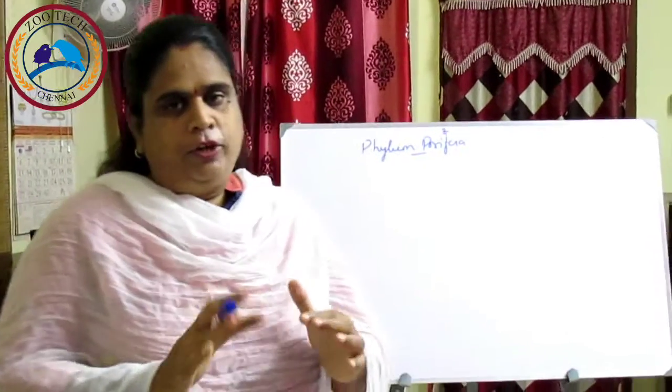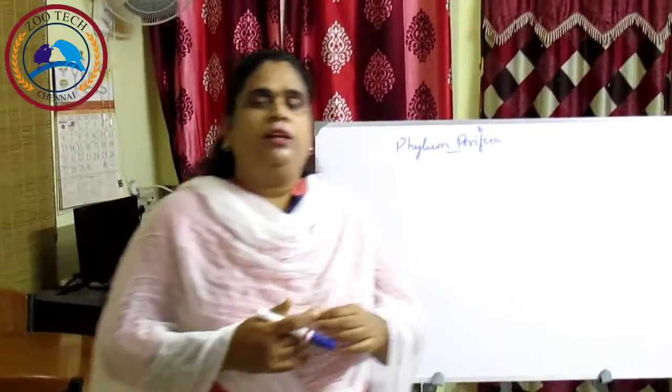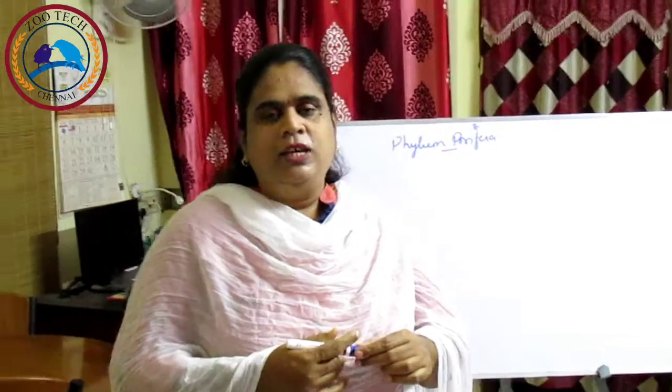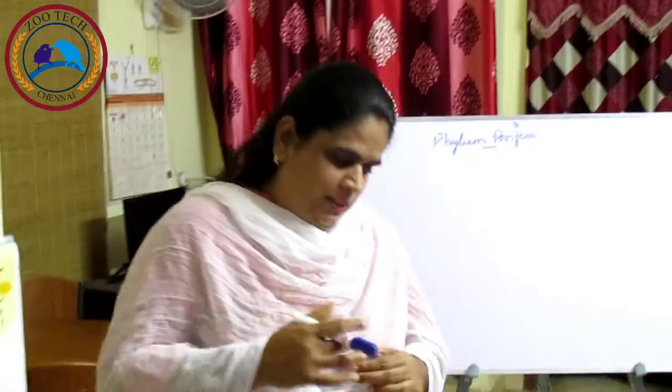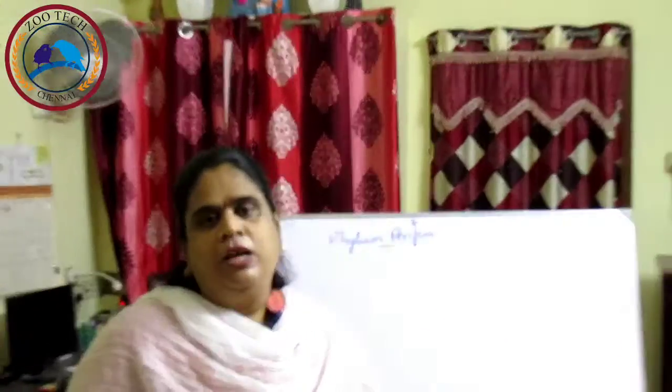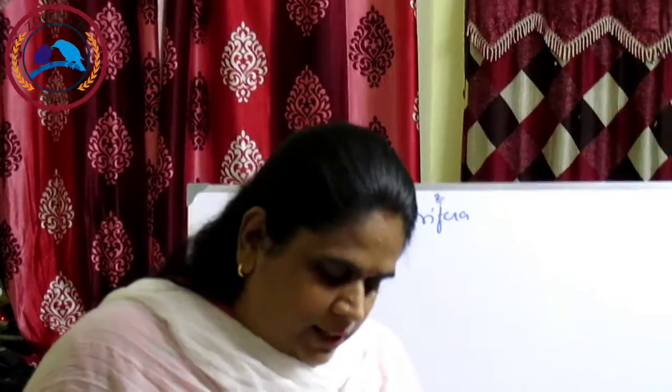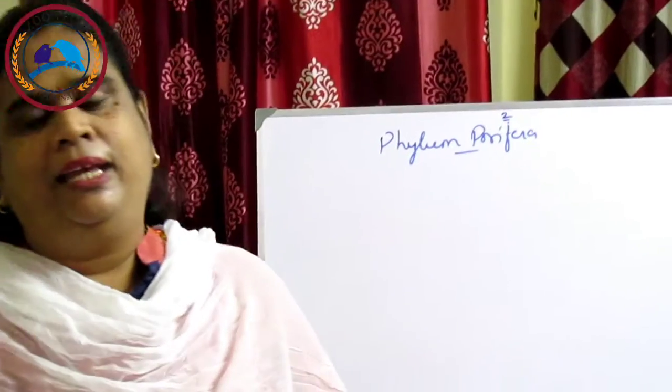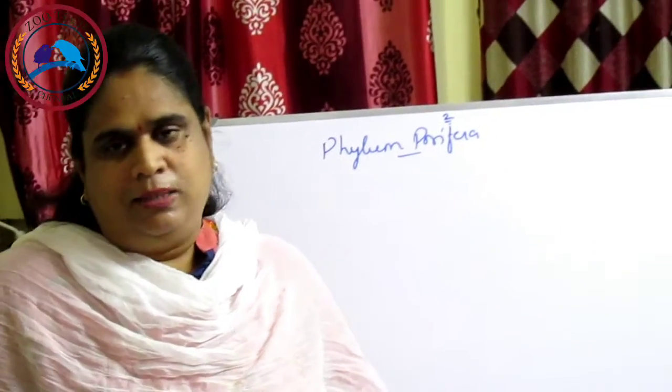So, as I already told you, they are asymmetrical. What do you mean by asymmetrical? Asymmetrical means the body doesn't have a symmetry. These organisms cannot be divided into two similar parts by any axis. That is asymmetrical.